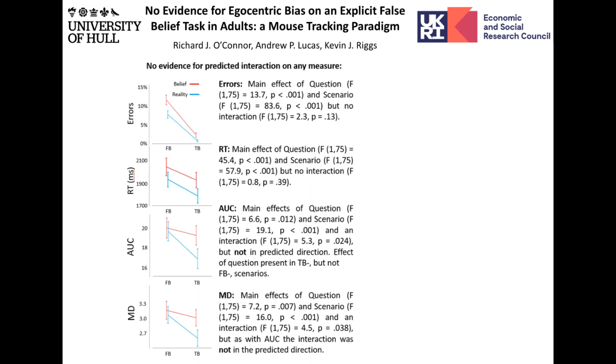And we see this as well in the planned analyses of our various measures, where no single one of them showed an interaction in the direction that we would predict. So overall, we interpret these findings as suggesting that in adults, at least on this type of explicit unexpected transfer task, the process of inferring another person's belief involves resolving competition between different possible belief contents, but we have no evidence that response options reflecting the participant's own true belief generate greater competition.